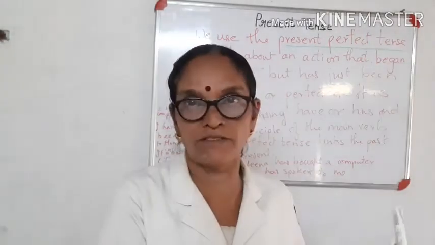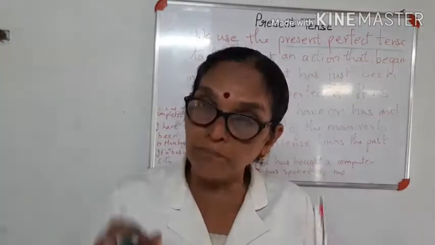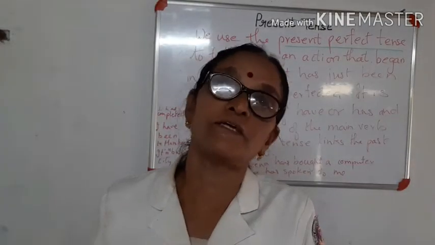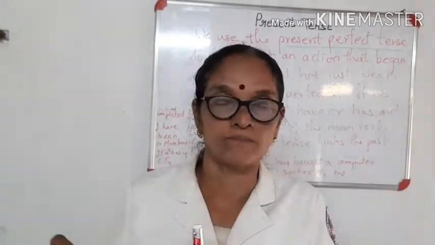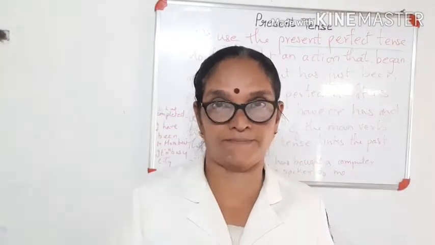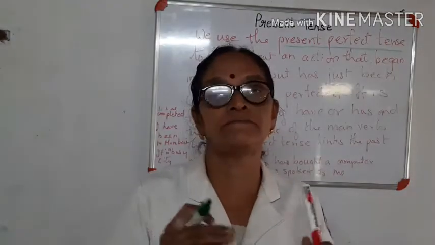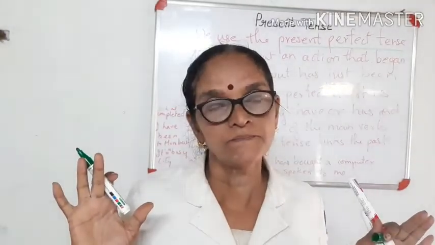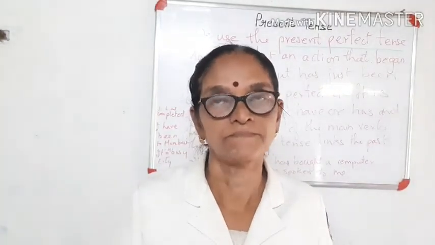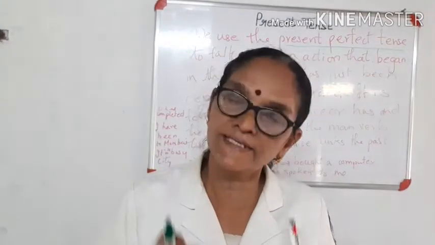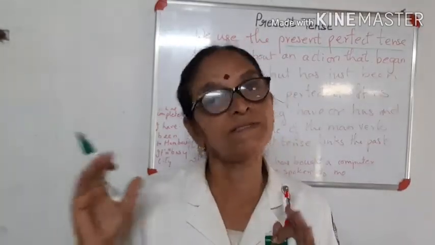But if you have completed something now, you started your project a few days before and you completed today. If you complete it today, you say it's a present perfect tense. Did you get it? You have put a stop to it today. At this moment, you started earlier and you put a stop to it. This is called a present perfect tense.